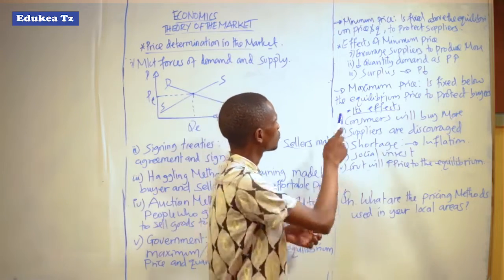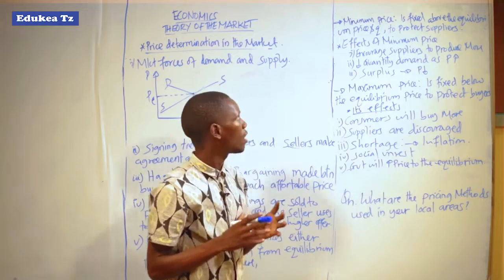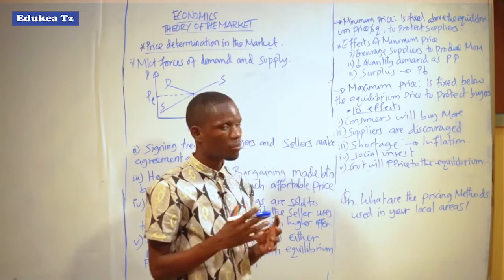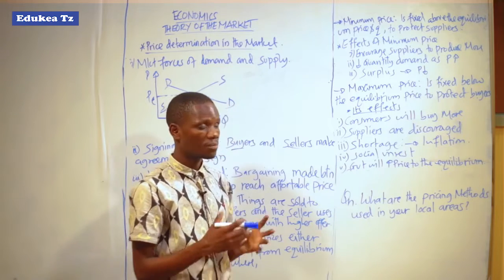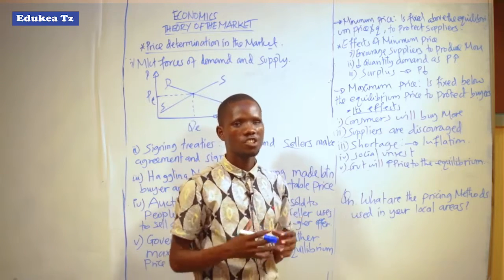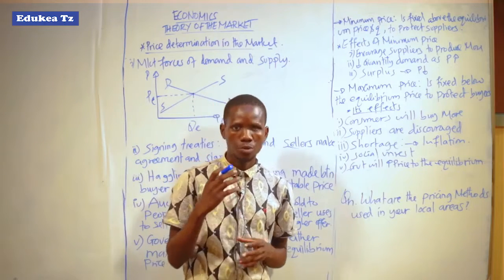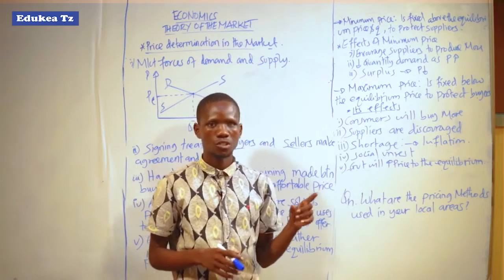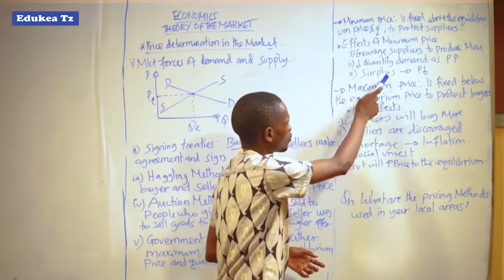But it will lead to a surplus, as the government has fixed a minimum price above the equilibrium price. Producers have been encouraged to produce more, and if they produce more while the demand for the goods is low, we get the so-called surplus.